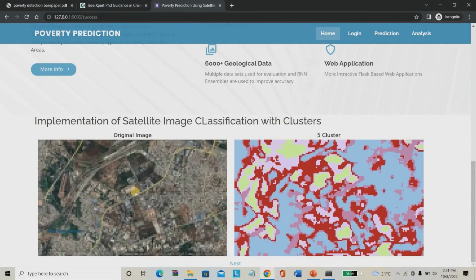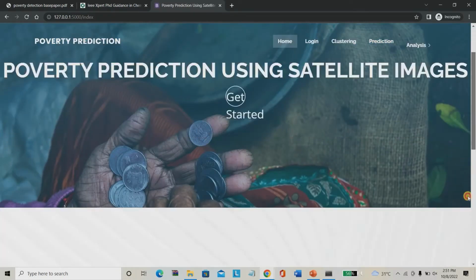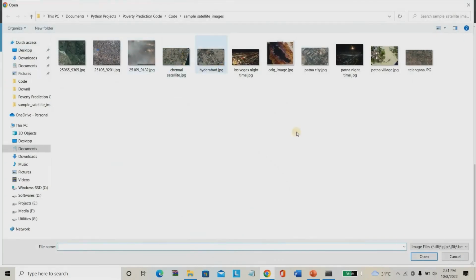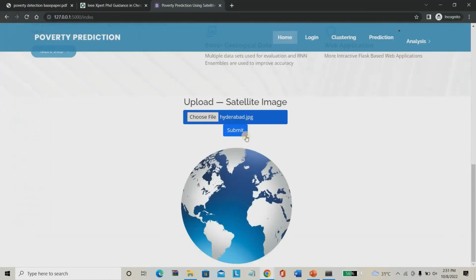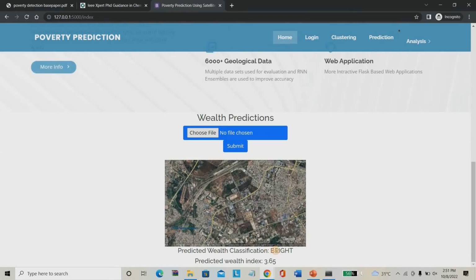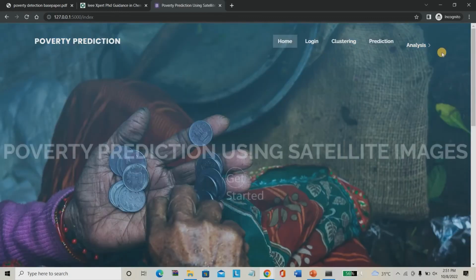So see the output. This is the Hyderabad image you have given. It is the extracted features image. Then you can give it for the final results. Then you have to choose the same image here. So I am going to choose the most crowded part of Hyderabad now. I am going to choose final results. So this is the final result. The wealth index was very bright. The predicted wealth index was 3.16. So this is also good when compared to the wealth index. So you can check other areas also.